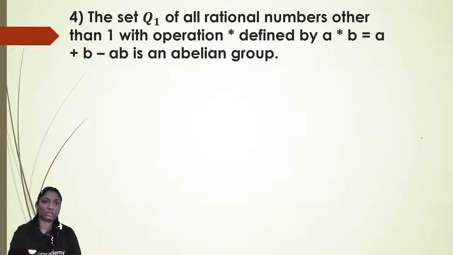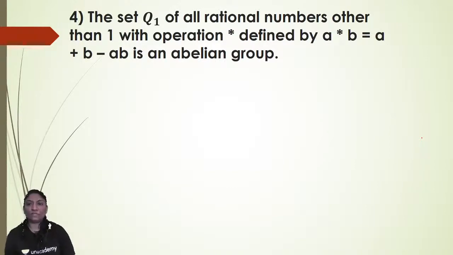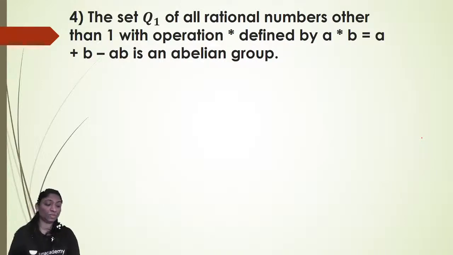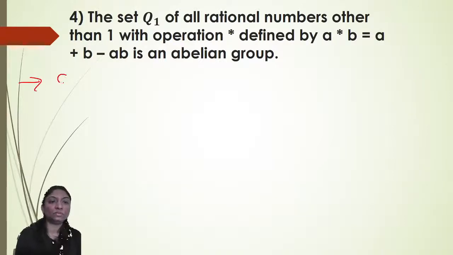Now, next. The set Q1 of all rational numbers other than 1, with operation star defined by A star B is equal to A plus B minus AB, is an abelian group. Q1 means the set of all rational numbers other than 1, with the defined operation A star B equal to A plus B minus AB, forms an abelian group.